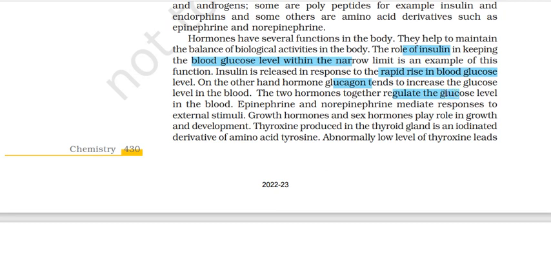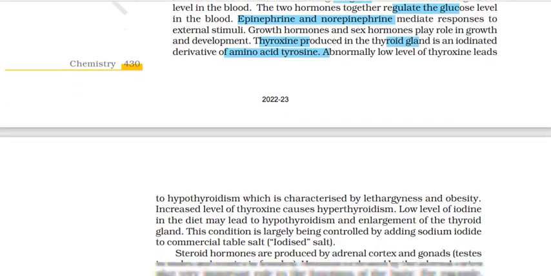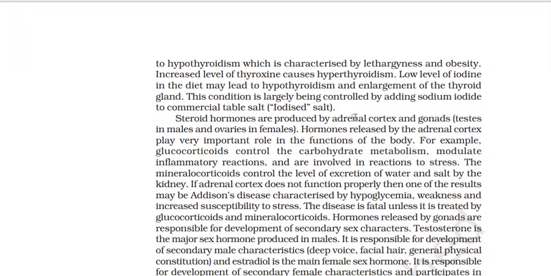Epinephrine and norepinephrine, again, mediate responses to external stimuli. Growth hormones and sex hormones play a role in growth and development. Then you have thyroxine in the thyroid gland. It is an iodinated derivative of the amino acid tyrosine. Tyrosine को iodinate करेंगे, you will get thyroxine. All right. Abnormally low level of thyroxine leads to hypothyroidism, which is characterized by lethargy and obesity. Increased level of thyroxine causes hyperthyroidism.